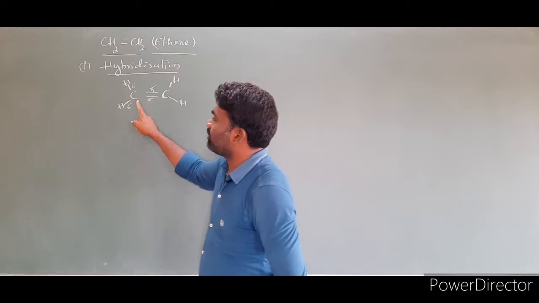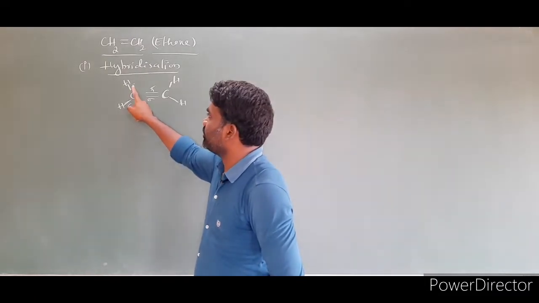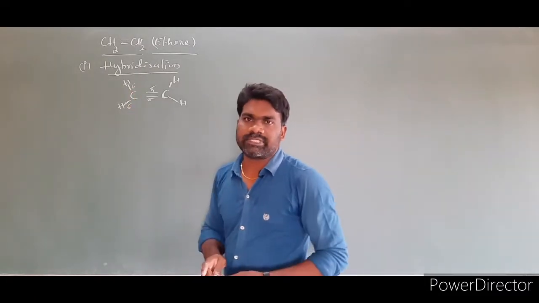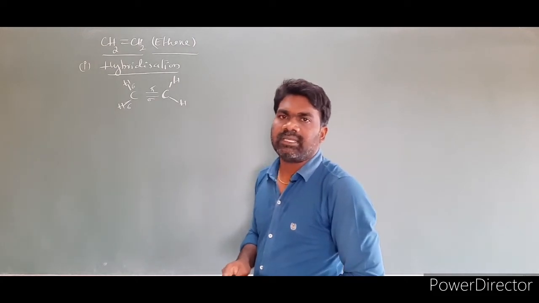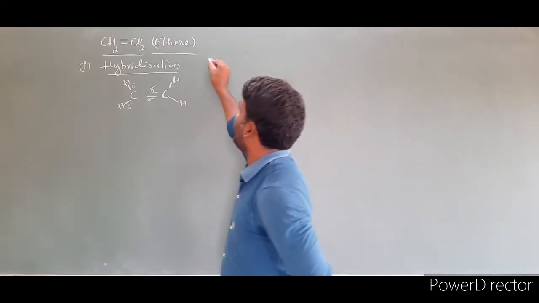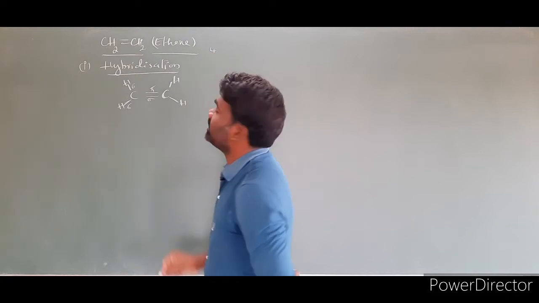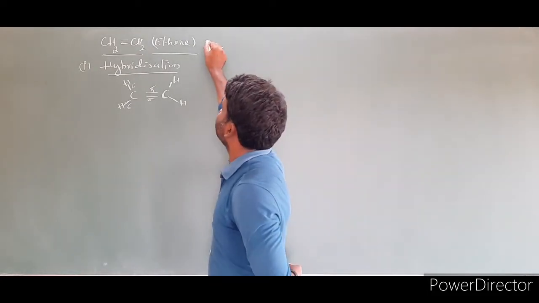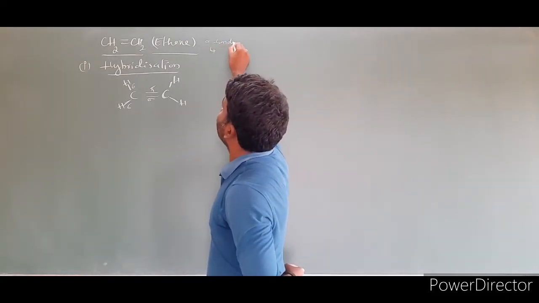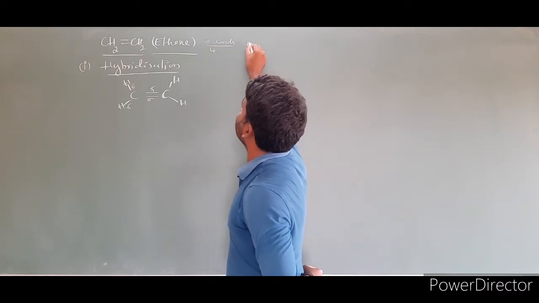Now coming to the point, this carbon has how many sigma bonds? 1, 2, 3. 3 sigma bonds are there. The hybridization is sp2. If 4 are there, it is sp3. I already told you. Suppose 4 sigma bonds are there, that gives sp3 hybridization.